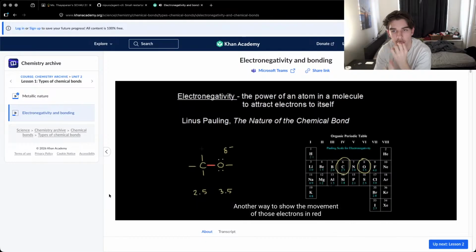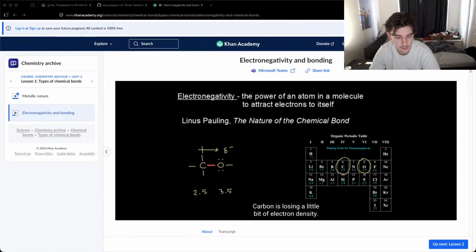Another way to show the movement of those electrons in red closer to the oxygen would be this funny arrow here. The arrow points in the direction of the movement of the electrons in red. So carbon is losing some of those electrons in red. Carbon is losing a little bit of electron density. Carbon is losing a little bit of negative charge. So carbon used to be neutral, but since it's losing a little bit of negative charge.